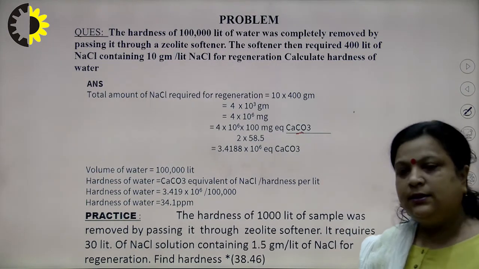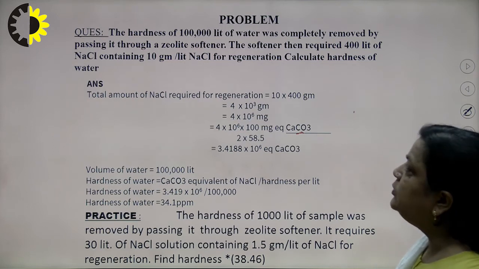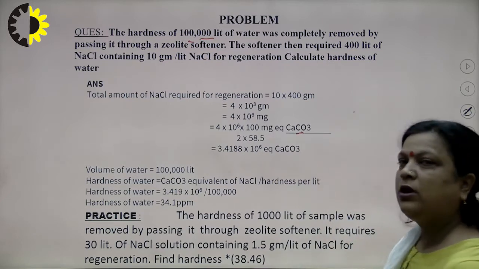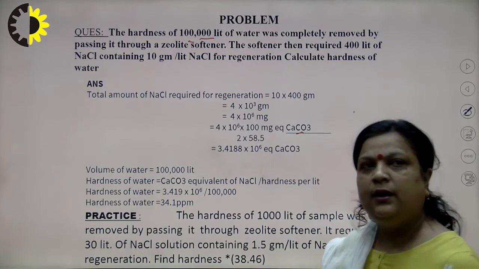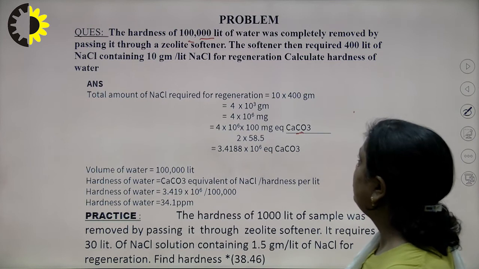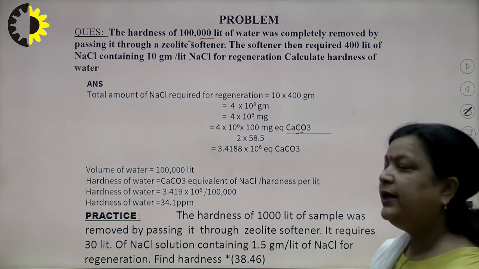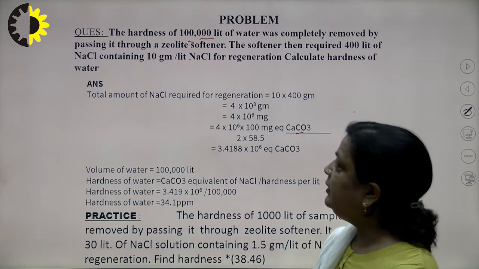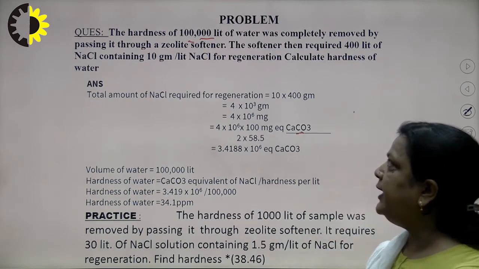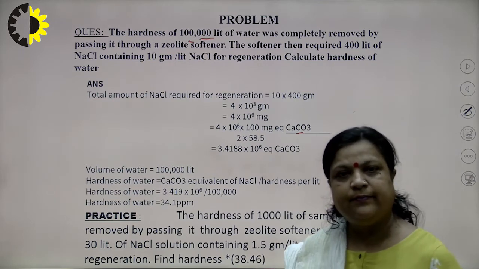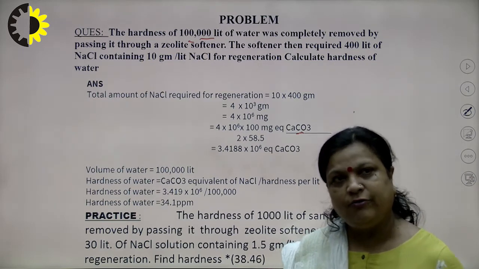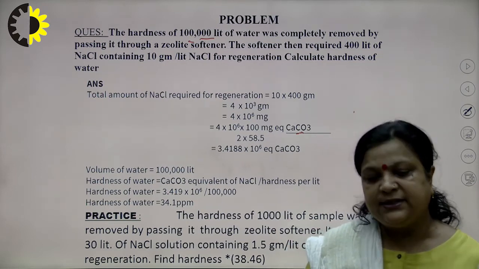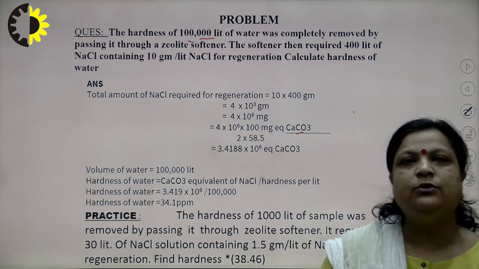The question is: the hardness of 10 to the power 5 liter of water was completely removed by passing it through a zeolite softener, and then 400 liter of NaCl having 10 gram per liter NaCl was required for regeneration. Calculate the hardness of water, and we know that hardness is the presence of salts equivalent to calcium carbonate.